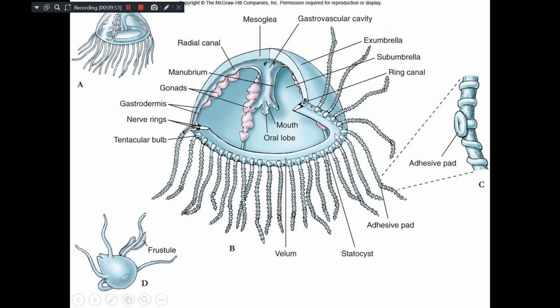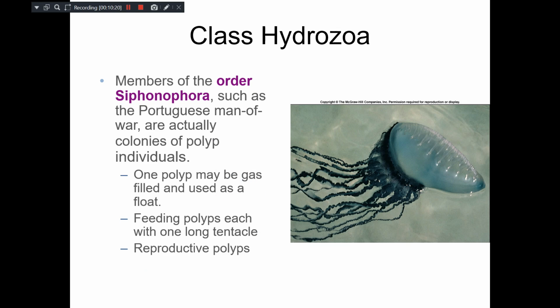It functions like a frill, and on the surface you can see the long tentacles, and these tentacles are armed with the nematocysts, the stinging cells. And here you can also see the gonads, and the statocysts which help them to maintain the equilibrium. So this is the cross section of a medusa of Hydrozoa.